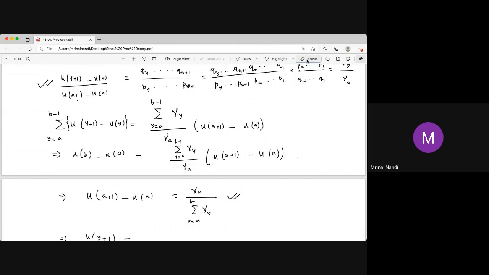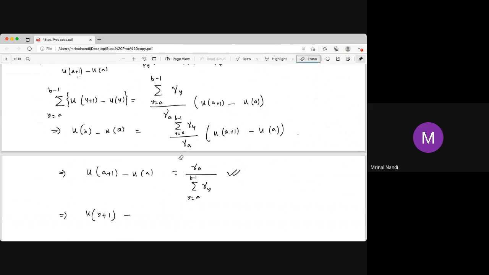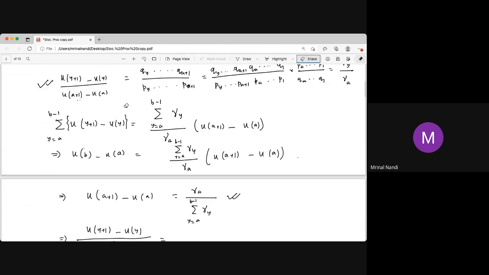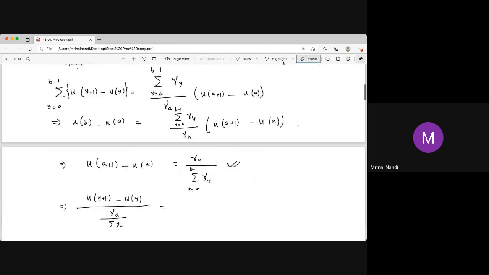The equation will be then u y plus 1 minus u y divided by that u part, which is actually gamma a by the sum over gamma y, and the right hand side is gamma y by gamma a.